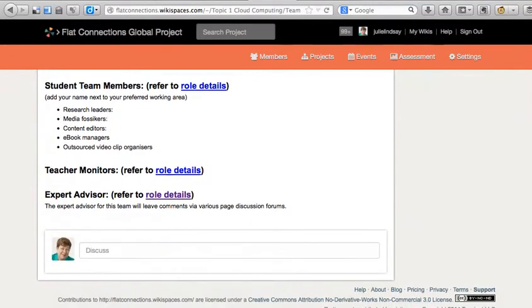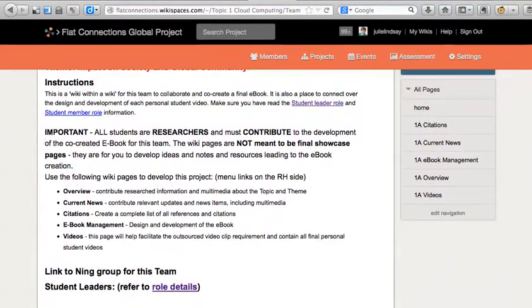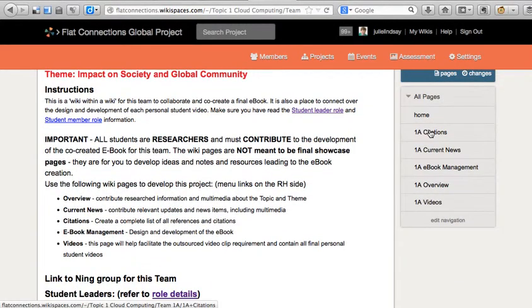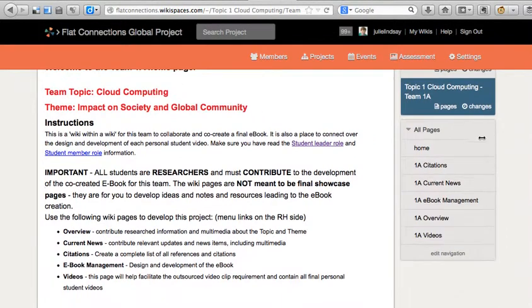You're quite welcome to leave discussion comments on the home page for students and others to see. We also ask that you work on the citations, current news and overview wiki pages as needed. Now ebook management and videos, we don't need you to work on those pages. They're for the students to manage their content, etc.